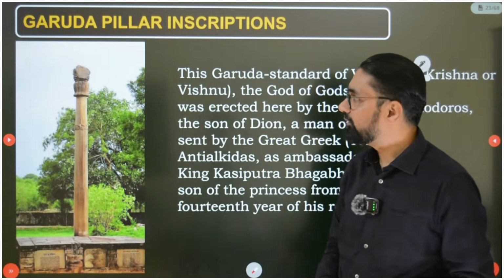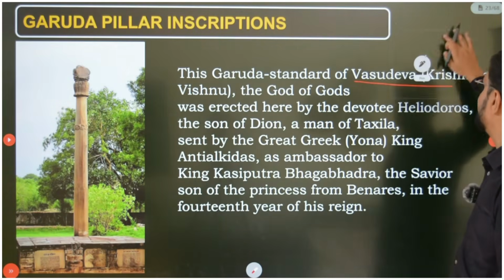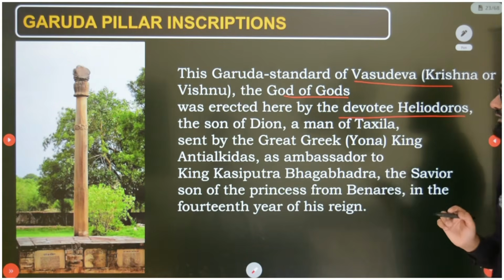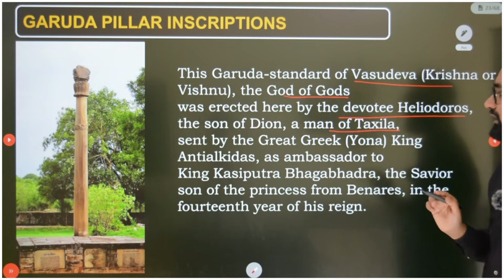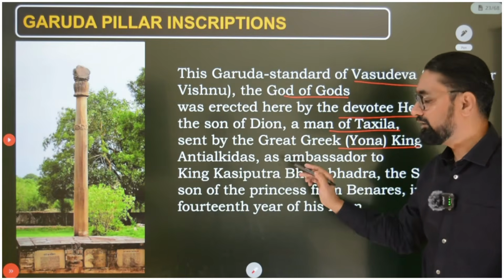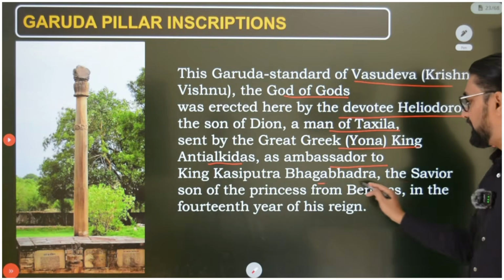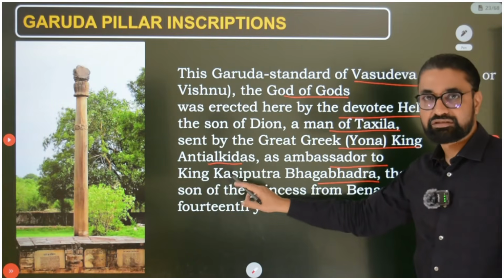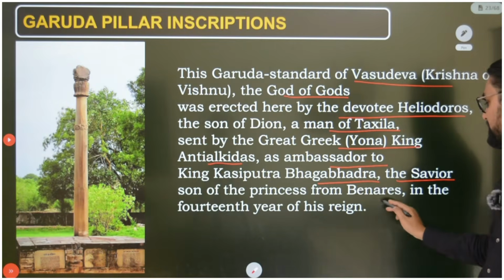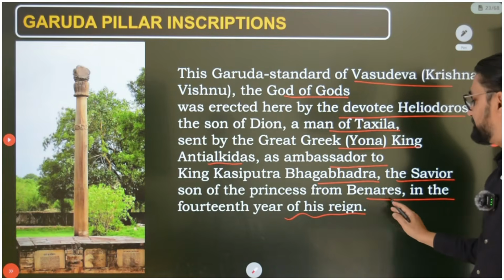So this is the Garud pillar inscription. The Garud standard of Vasudeva Krishna or Vishnu, the god of gods, was erected here by the devotee Heliodorus, son of Dion, a man of Takshila, sent by the great Yona king, that is Indo-Greek, Yavanas, what they were called, Antialcidas, as ambassador to the king Kashiputra Bhagabhadra, the savior, son of the princess of Banaras, in the 14th year of his reign.